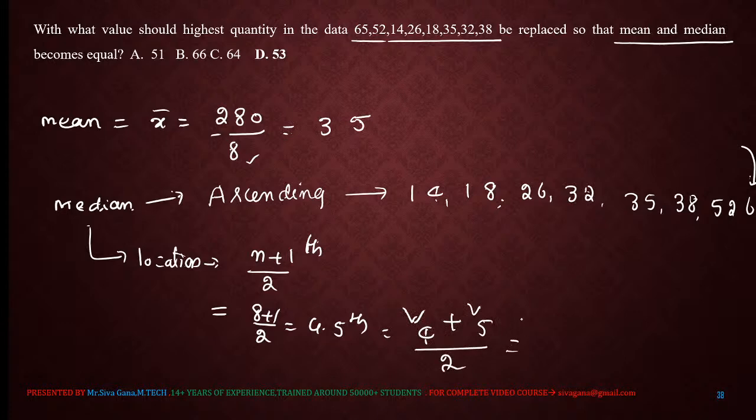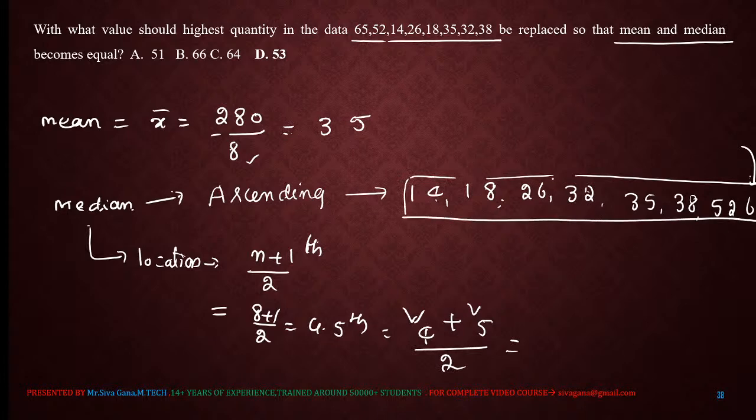In this ascending order, the 4th value is 32 and the 5th is 35. So 32 plus 35 is 67, divided by 2 is 33.5. This is the median.